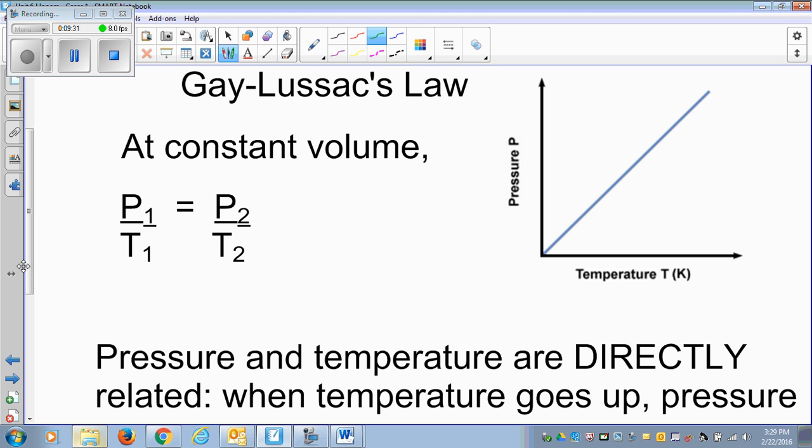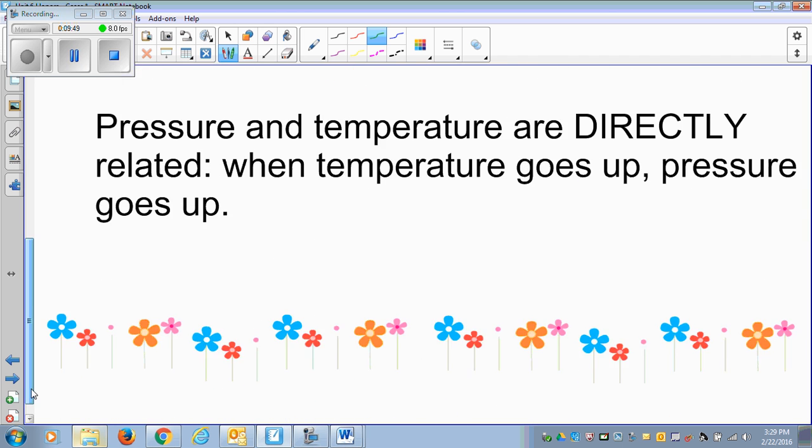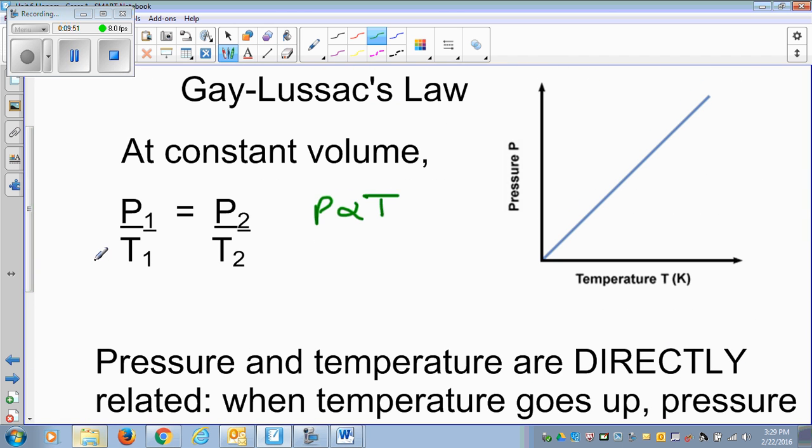So he gave us the same kind of relationship, that the pressure is directly proportional to temperature. P1 over T1 equals P2 over T2. Volume is constant, number of moles are constant. We can again do the questions, and again you will make sure that the temperature is in Kelvin scale.